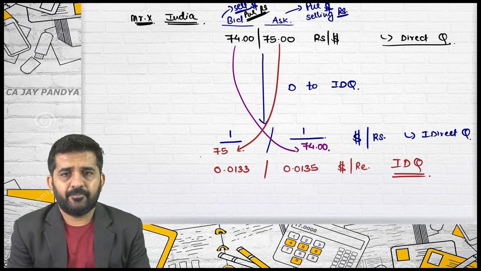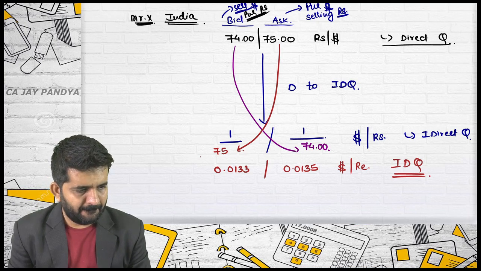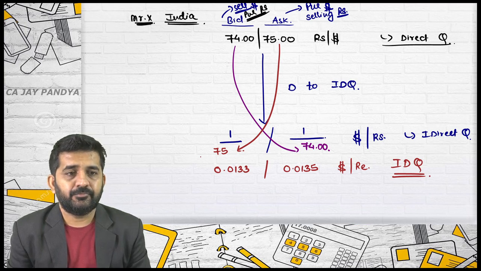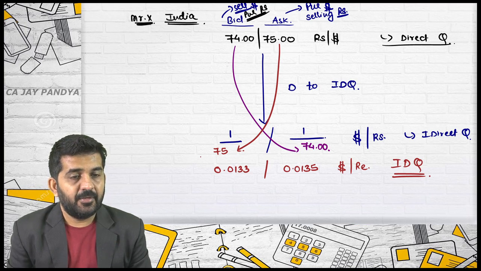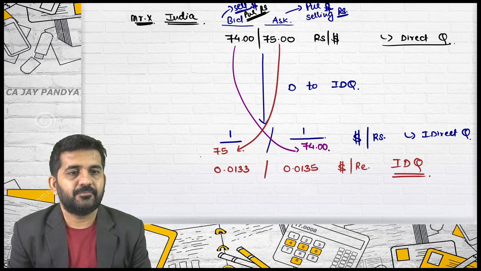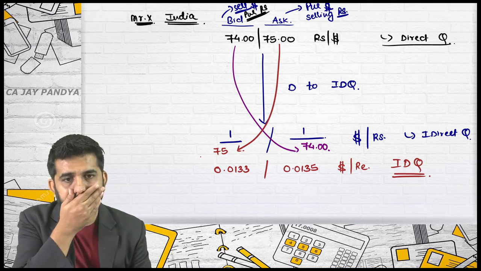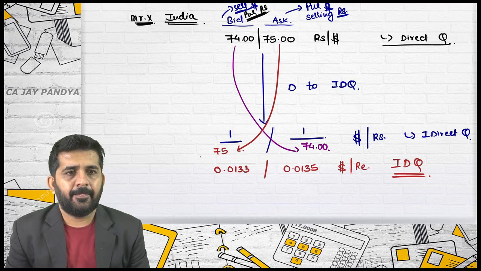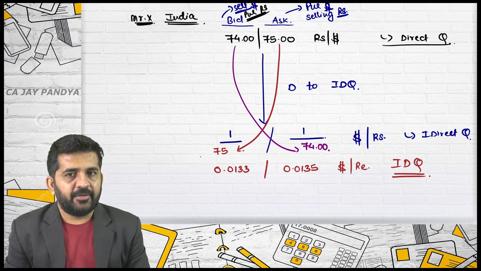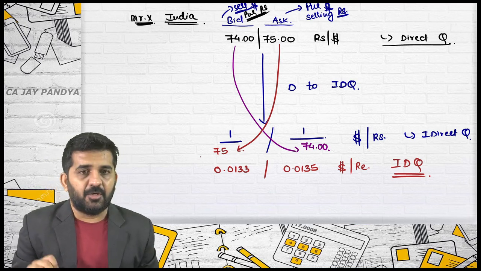Sir, if we talk about the ask rate of dollar per rupee, I want to purchase a dollar in exchange of rupees, so I purchase a rupee in exchange of dollar. Yes. So in a direct quote, the bid rate is the selling rate, and for the opposite party, it will become the purchasing rate. Exactly. The concept is correct.